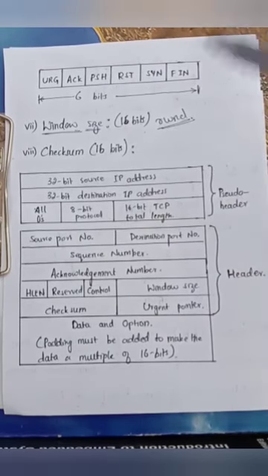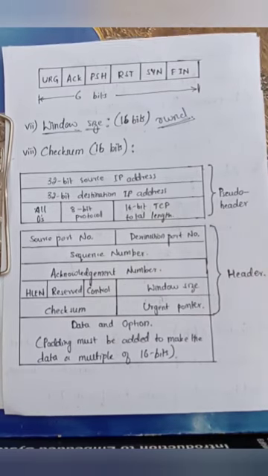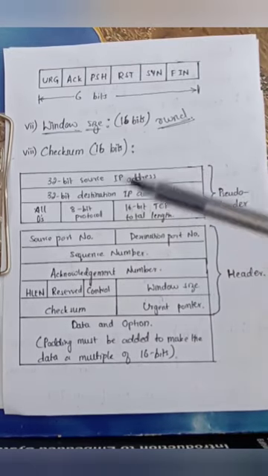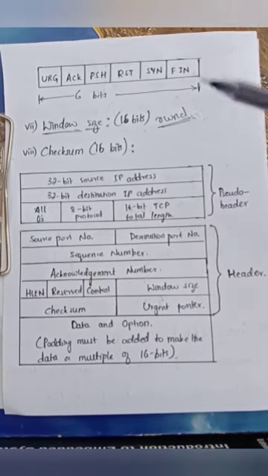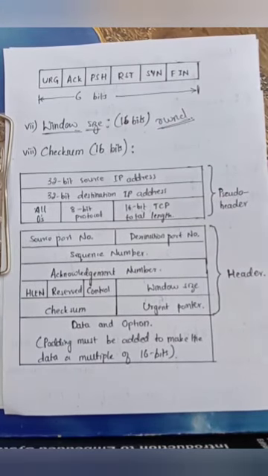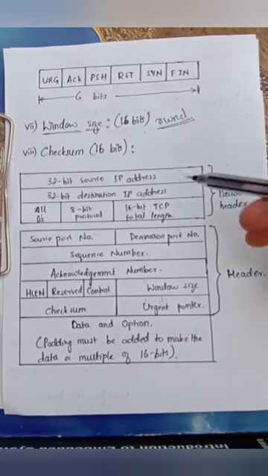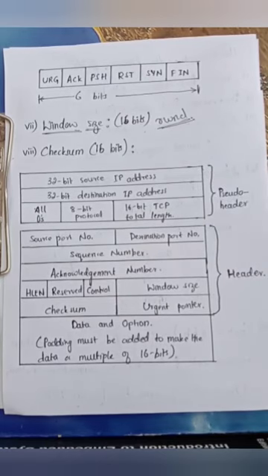In UDP, there is no error control, whereas in TCP, error control is mandatory. Hence, the checksum is also mandatory. The checksum is calculated based on the addition of the fields of the header and generating a number. This number will indicate the checksum.